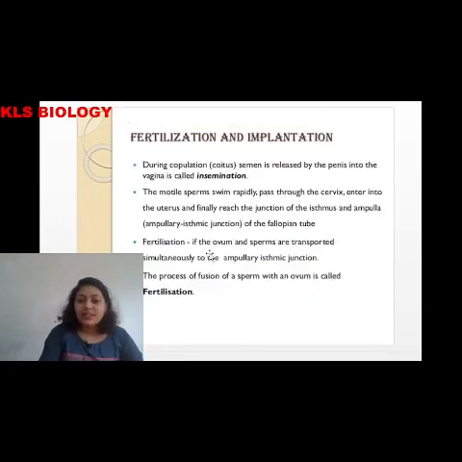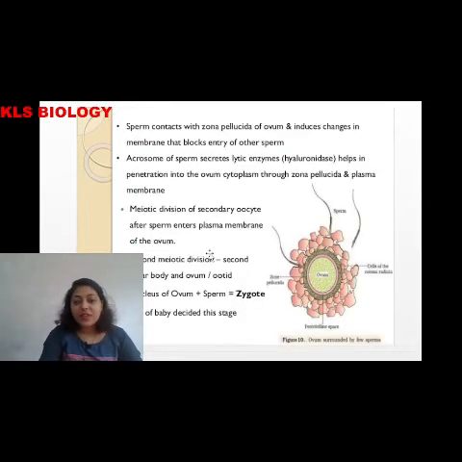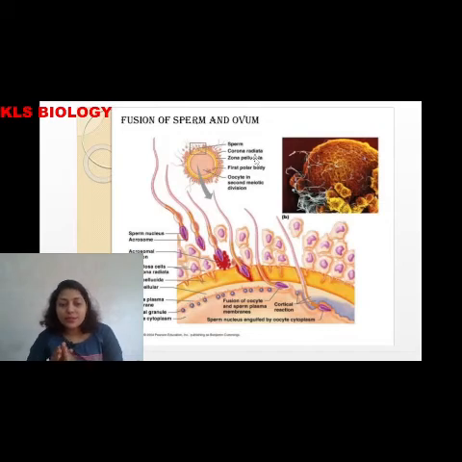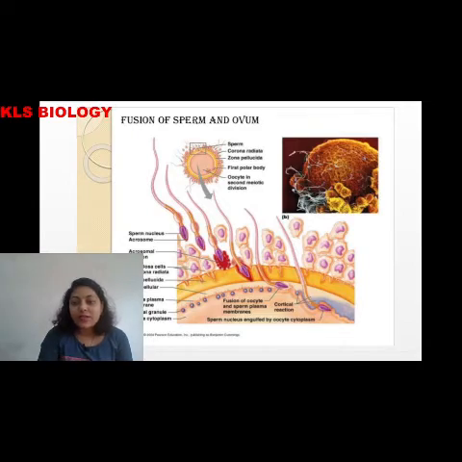Okay, yes. So after insemination we have fertilization. Okay, how does fertilization happen? Usually, here you can see when the sperm fuses with the egg, what happens in that region? Okay, so here we can have a clear-cut idea. Okay, here you can see this is the outer layer of the egg, which is very smooth in nature.